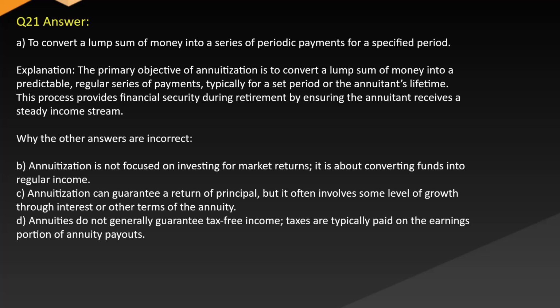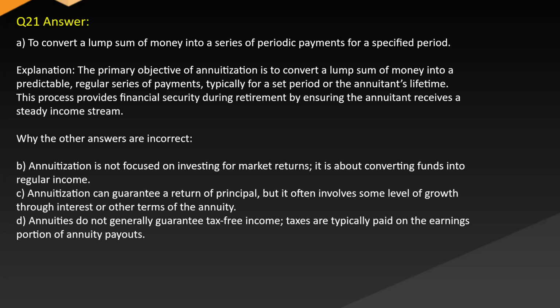Answer: A. To convert a lump sum of money into a series of periodic payments for a specified period. Explanation: the primary objective of annuitization is to convert a lump sum of money into a predictable, regular series of payments, typically for a set period or the annuitant's lifetime. This process provides financial security during retirement by ensuring the annuitant receives a steady income stream. Why the other answers are incorrect.